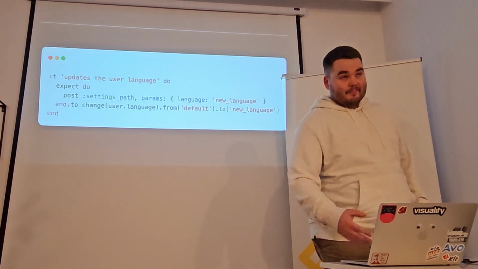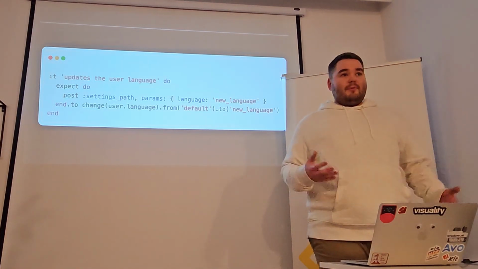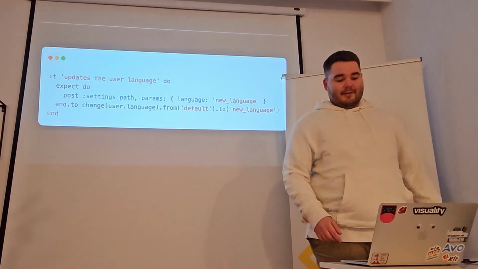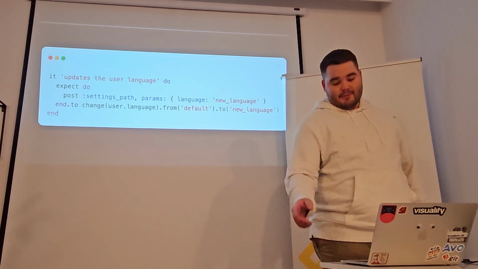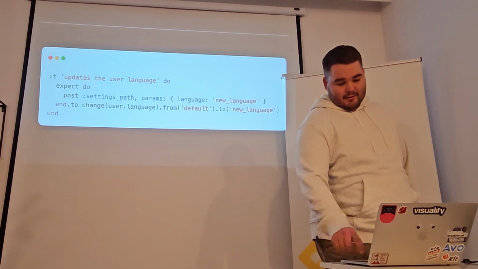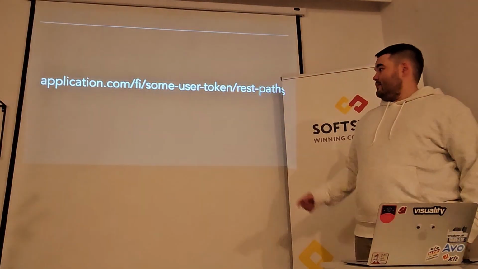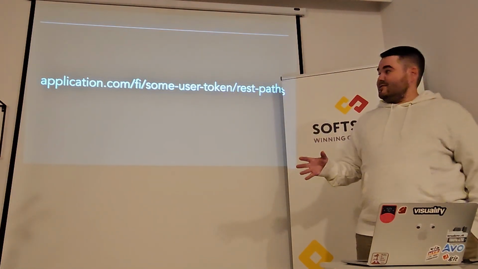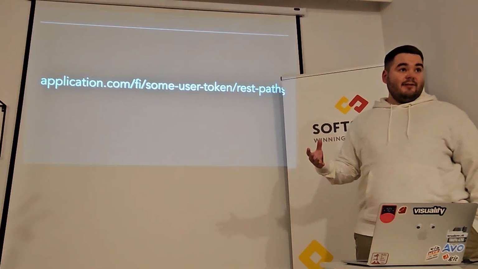So I asked a few people that were also working on this project if they know why this happens, but nobody knows.